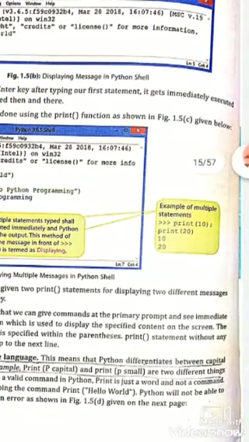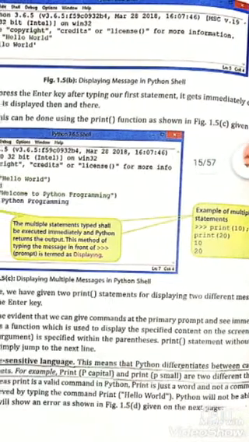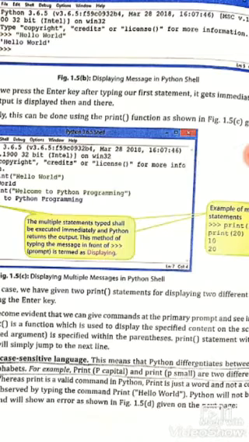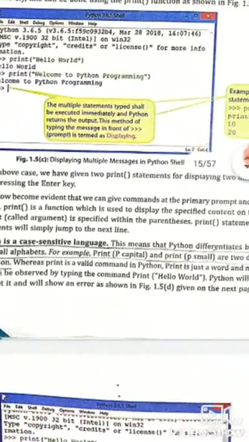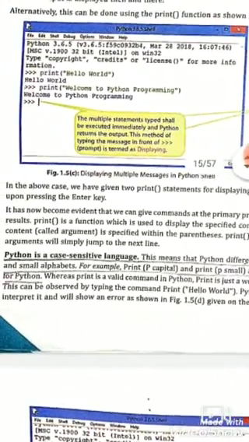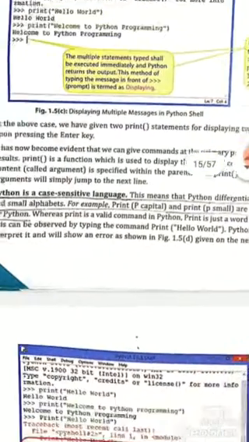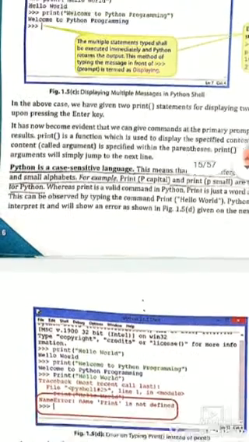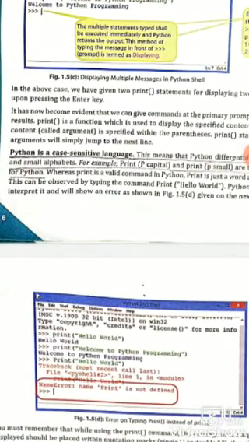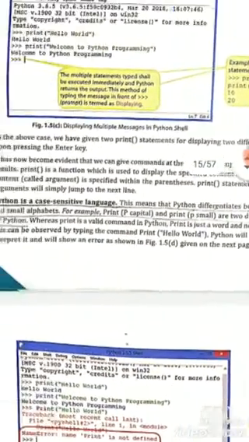And here is an example of multiple statements. So print 10, print 20, giving 10, 20. Displaying multiple messages in the Python shell. By using a semicolon, we can also print multiple statements. In the above case we have given two print statements for displaying two different messages.